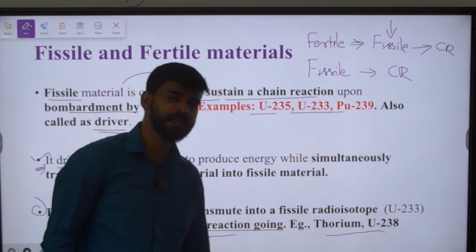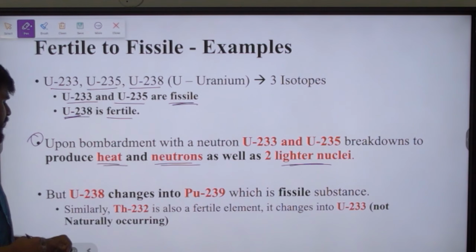Next, upon bombardment with a neutron, uranium 235 and 233 break down to produce heat and neutrons, as well as two lighter nuclei, as we saw in the nuclear fission reaction. But uranium 238 will get converted into plutonium 239. So see the reaction. If it is uranium 233 or uranium 235, then a chain reaction happens.